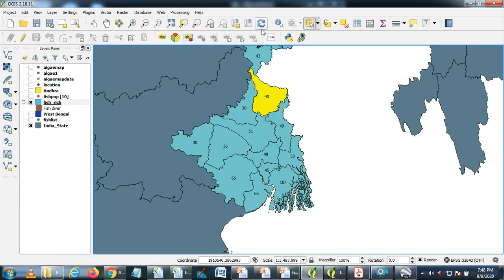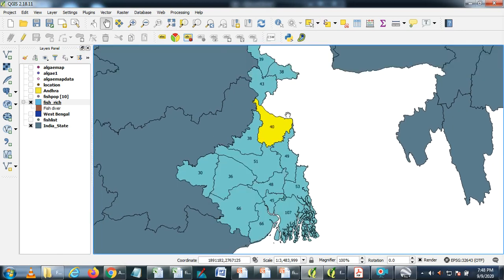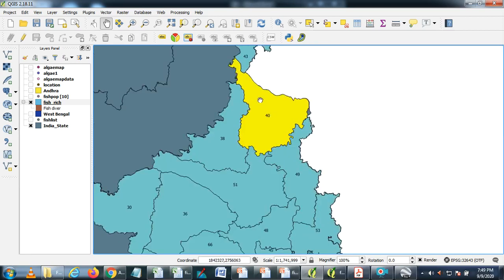So by this way, you can see in which part of West Bengal, which district of West Bengal, we can see higher distribution of these ornamental fishes. I could not precisely locate the fishes because the database is not available with respect to coordinates. So for the entire district, because these are mostly from freshwater, we are summing up for the entire district and putting a point.